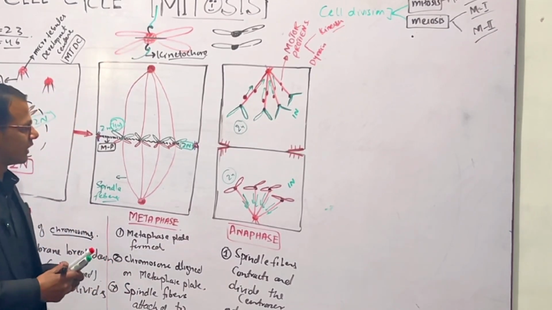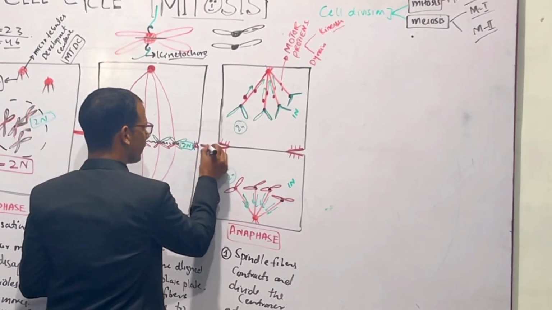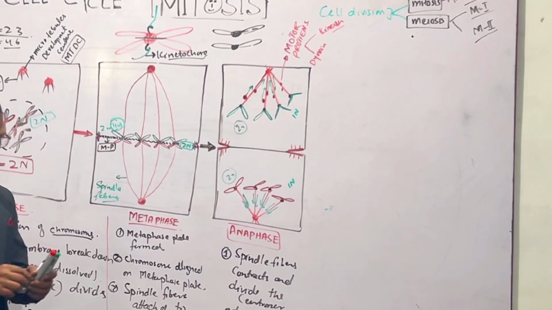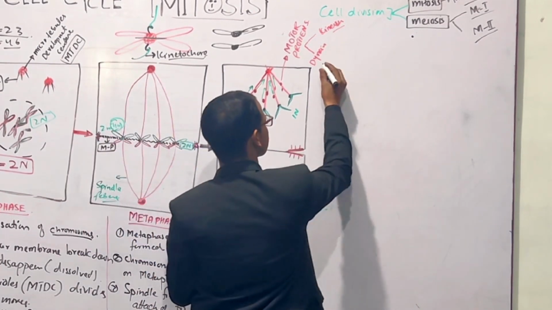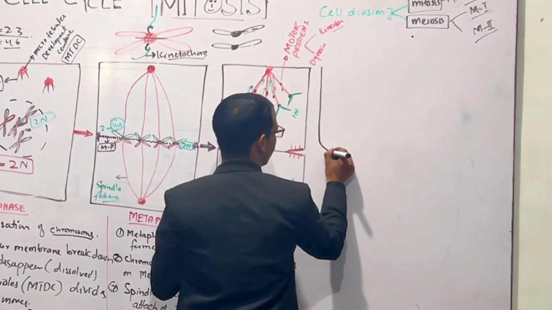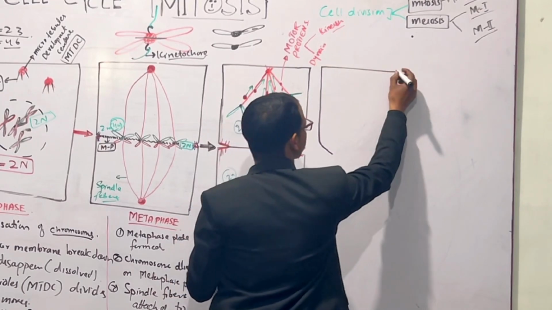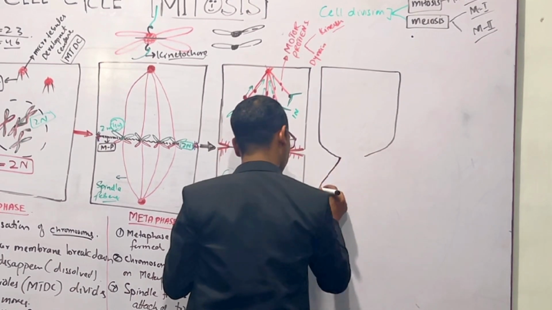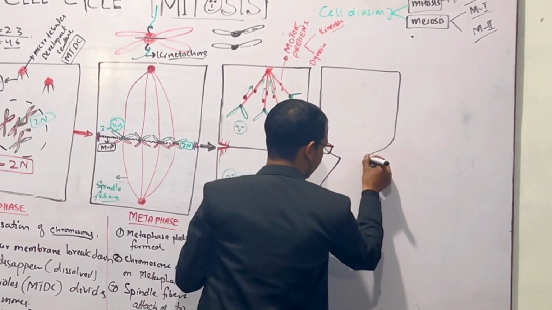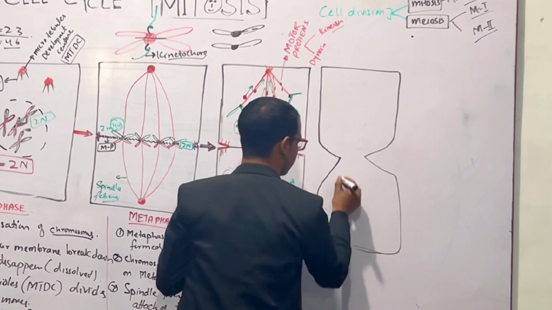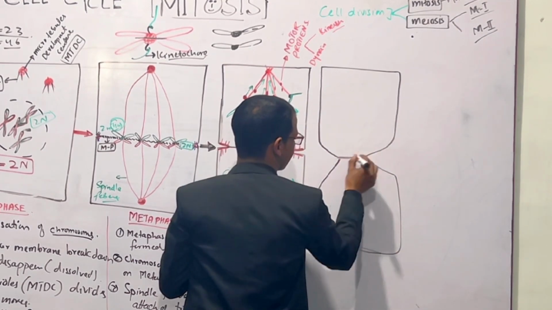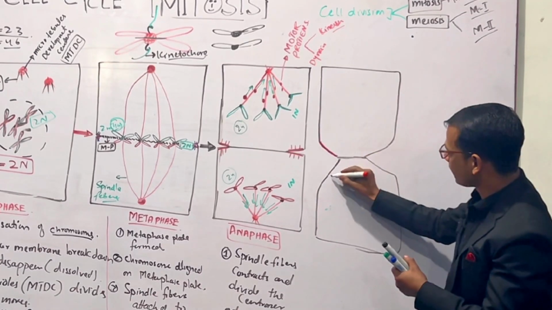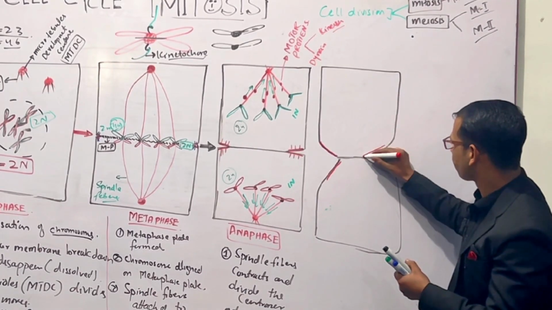Right? Now the cell will undergo telophase. So for example, this is telophase. Right? This contraction is made by myosin and actin.